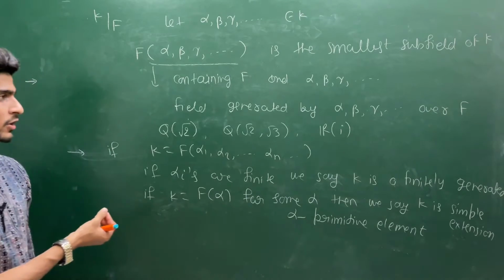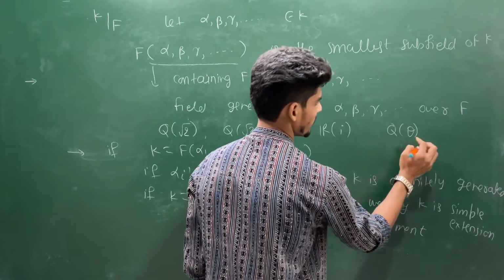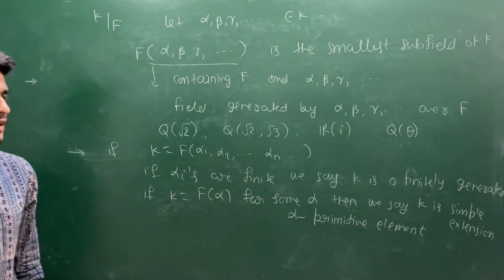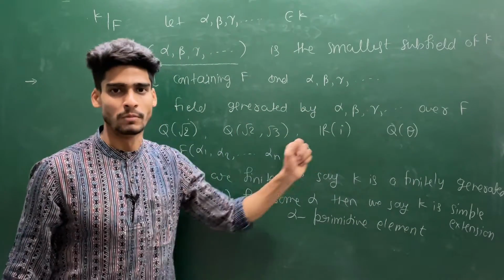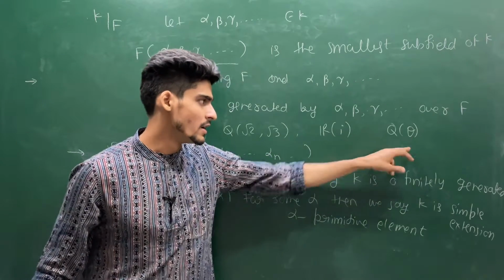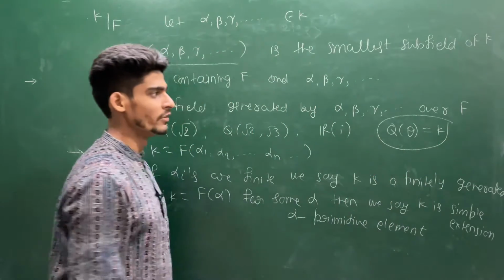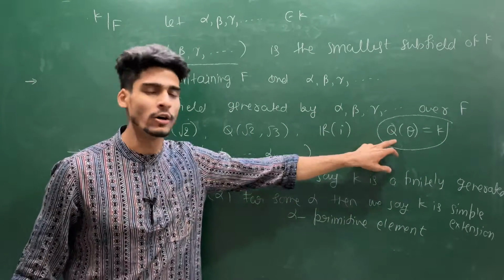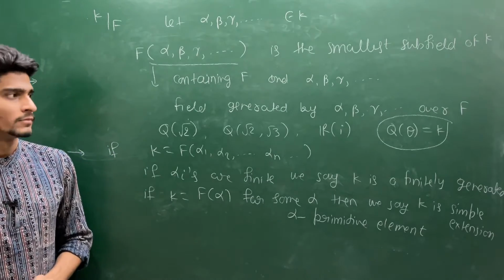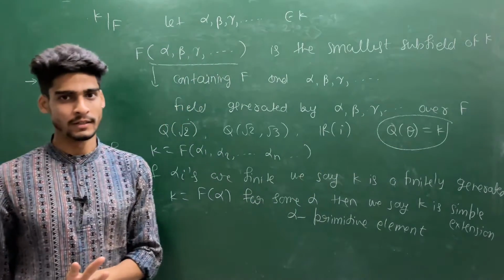You may not be aware of this, but if you have this structure, say Q(θ), where θ is some non-rational number, then this structure is a very nice structure. This is called a number field K, on which you study a whole theory of algebraic number theory. It is looking easy, but trust me, it is highly complicated.